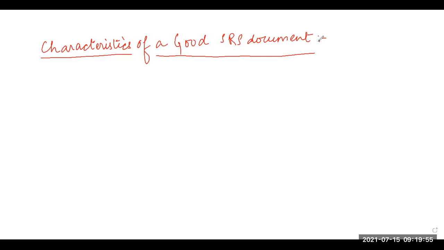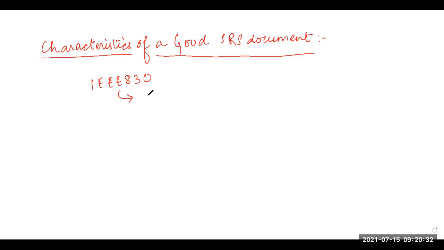So IEEE has recommended several desirable qualities that every good SRS document should have, and this practice is referred to as IEEE 830. IEEE 830 describes the content and the qualities of a good software requirement specification.